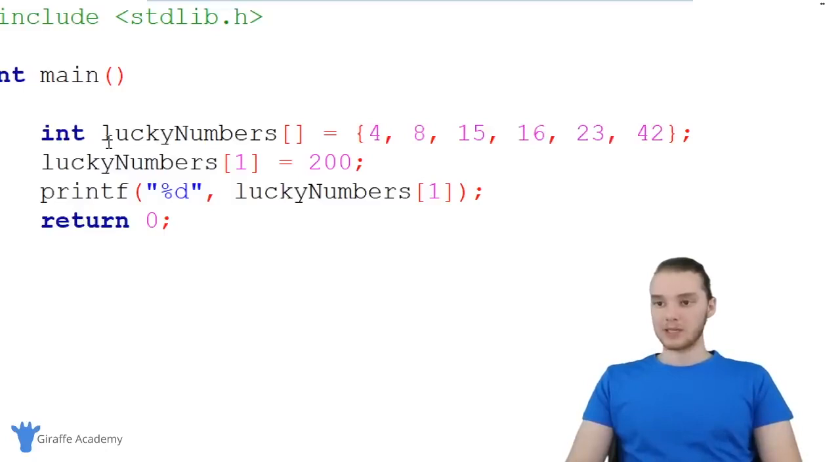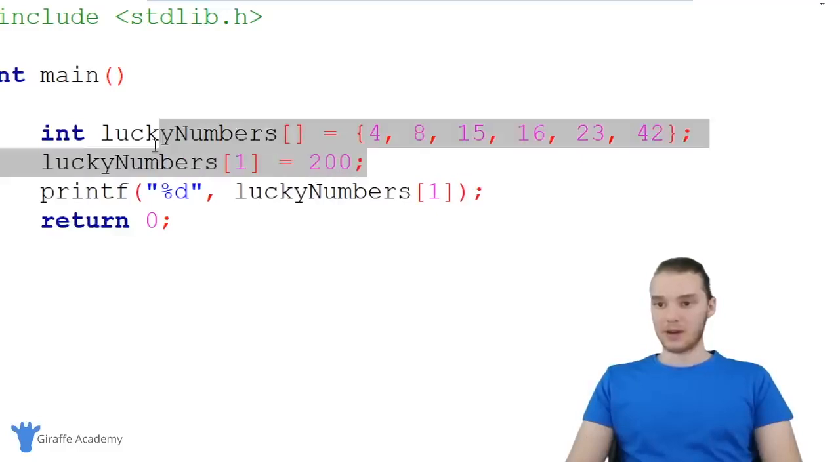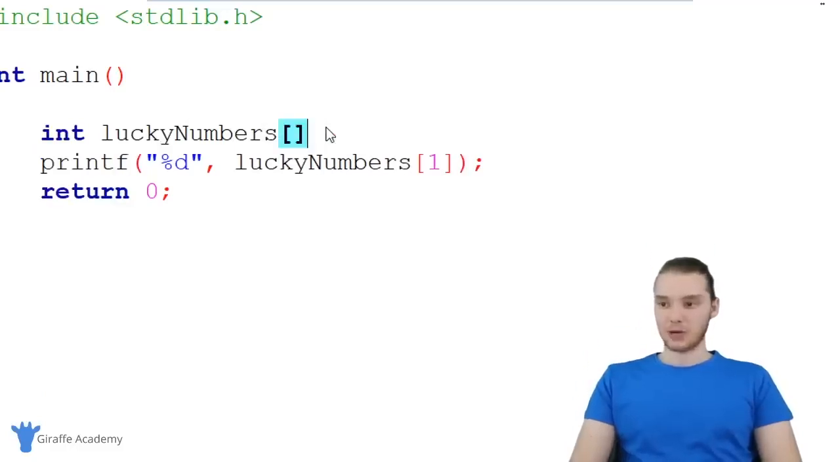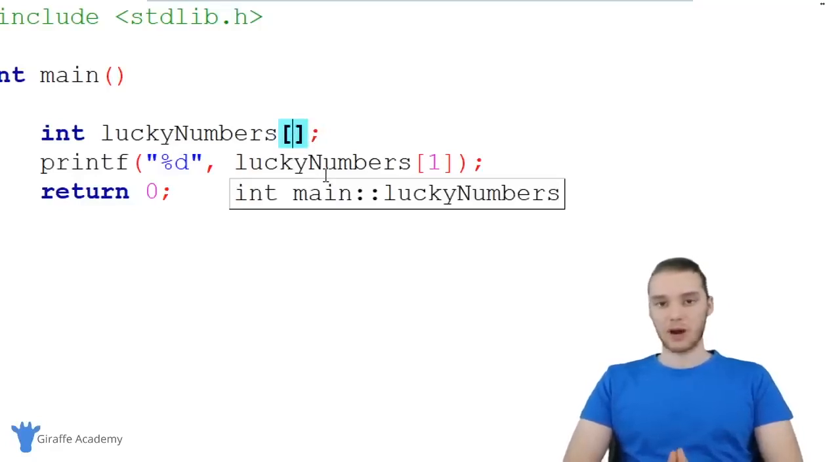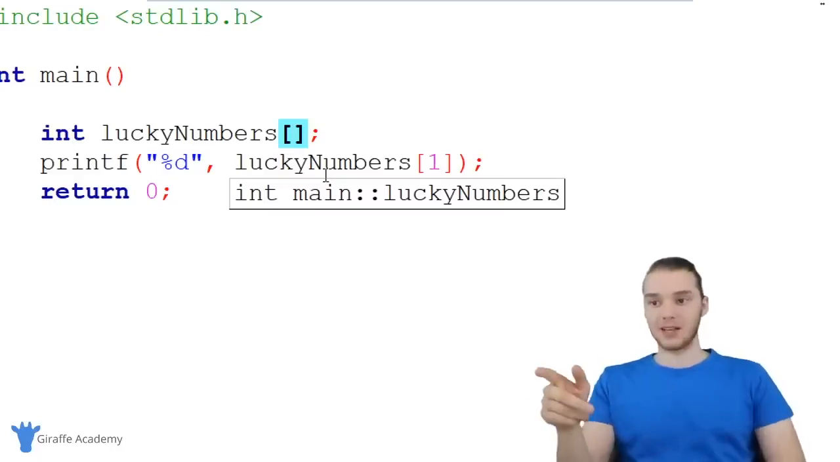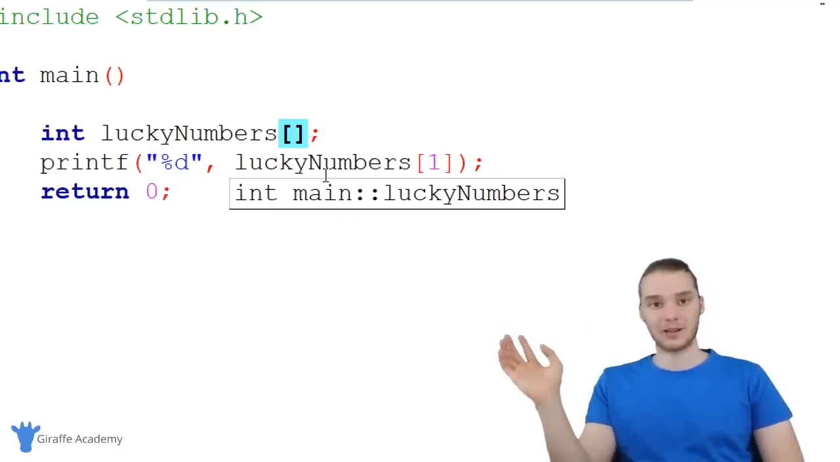Well, up here, we're basically saying lucky numbers, the open and closed square brackets, and then we're giving it a bunch of information. But if we don't want to give it all that information, instead, I can just put a semicolon here. But inside of these square brackets, I need to tell C how many elements that this array can hold. So I need to tell C, like, hey, this array can only hold like 10 elements, or this array can hold 20 elements, or whatever.